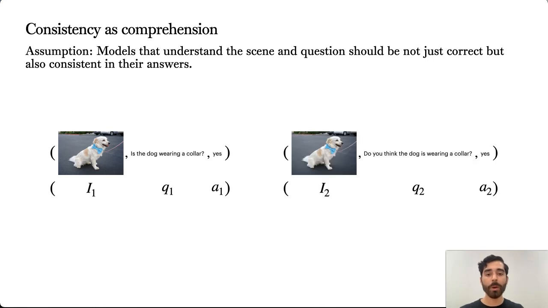For CARETS, we want to introduce an evaluative setting where each test point is actually a pair of instances consisting of an original instance of an image question answer triple and a focused perturbation. By evaluating models not just on their base accuracy, but also on their consistency between relevant answers, we can get a better understanding of our model's true reasoning capabilities.